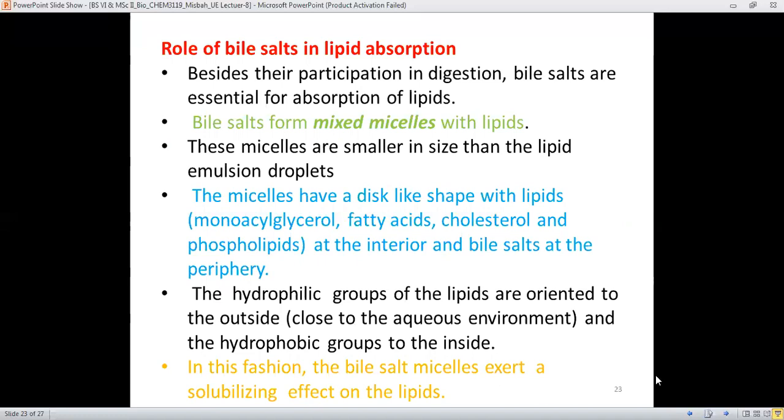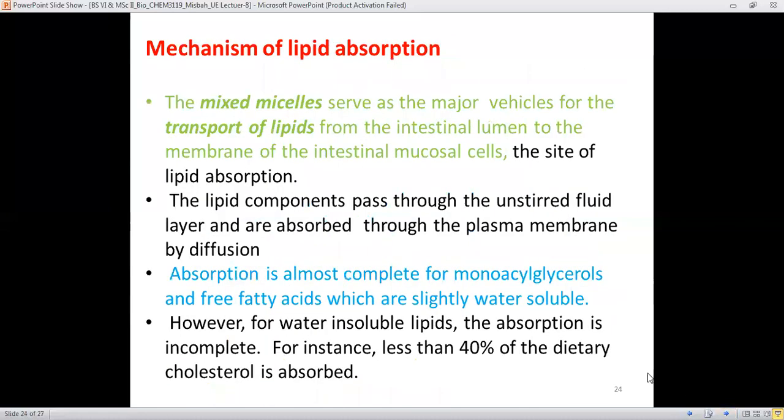In this fashion, the micelles carry the lipids or the fatty acids from the lumen to the mucosal cells. And therefore, we will say that the mixed micelle serves as the major vehicle for the transport of the lipids.